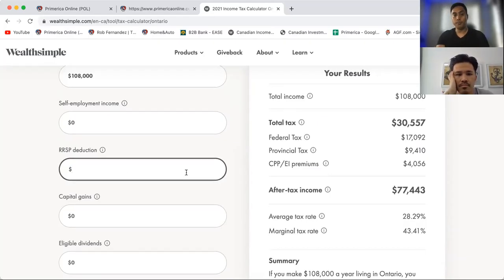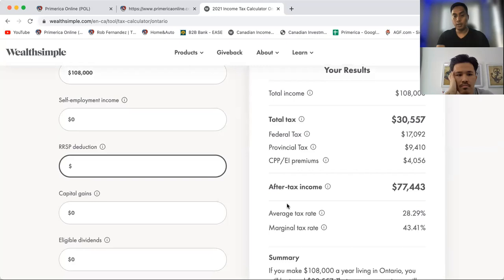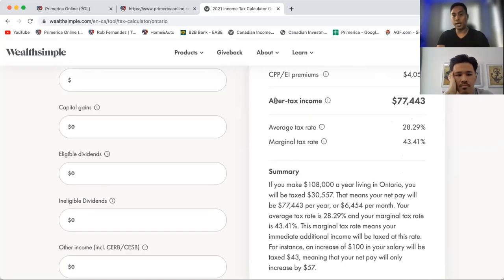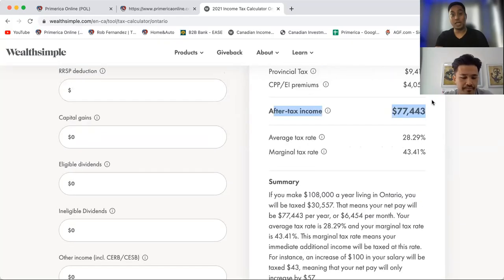Now, you put 108,000 here. Right now, roughly his after-tax income is 77,000. That's disgusting. They took away almost 30,000. Crooks. That's crazy.